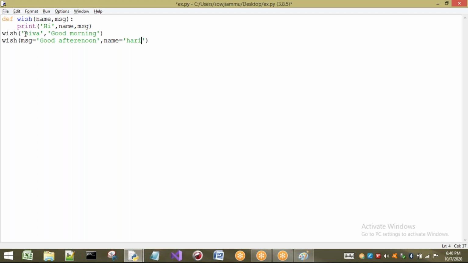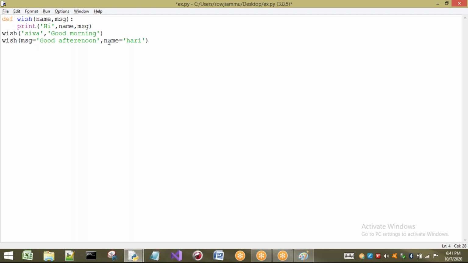In the positional case, the first one will go to name, and the next will go to message, because based on the position, it will go and be stored in those particular parameters. But here, by using the keywords, I am telling that message is good afternoon, and name is Hari, whom I am wishing. First it will go to wish and try to pass this value. While passing, it checks to whom it has to pass, and I am telling it, to MSG. So the message will be passed to MSG.